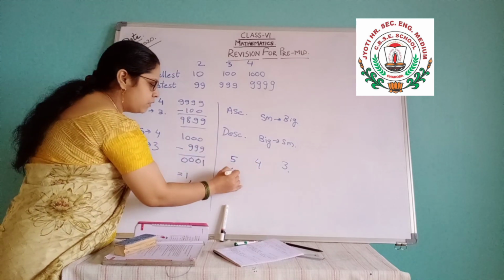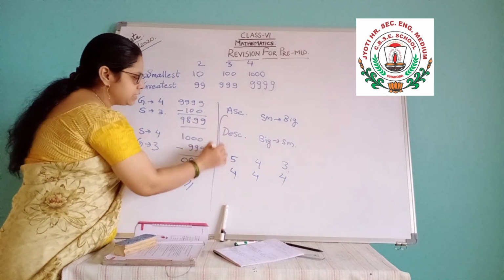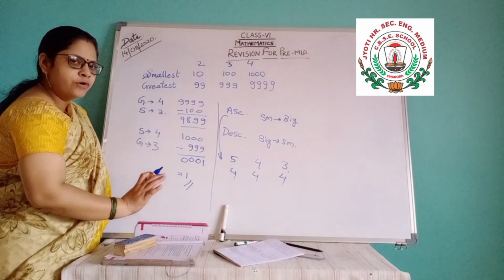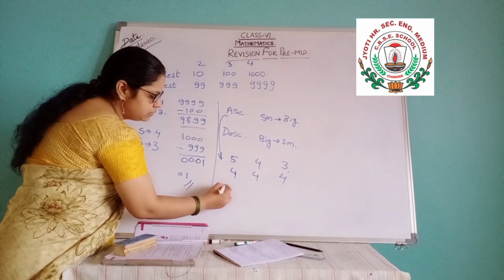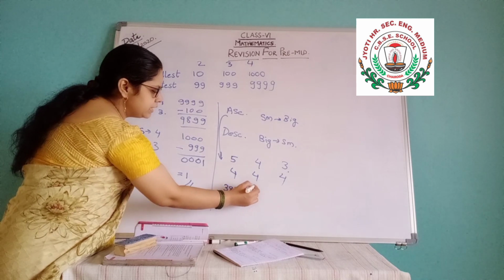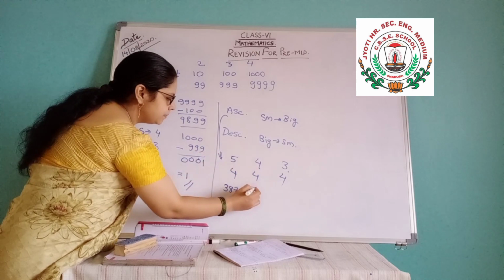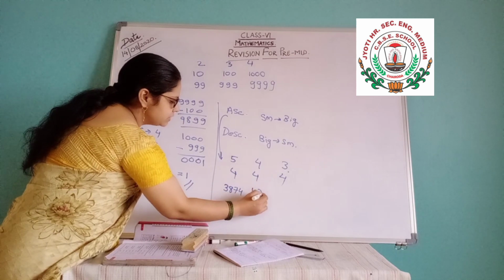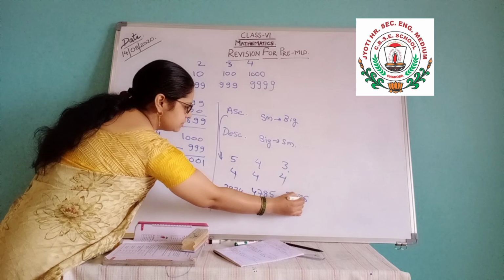Or else if all are having 4 digits, then I am telling for this ascending, smaller to bigger. All are having 4 digits. Then what you will see is which number is having the smaller digit in the beginning, like 3874, then 4785, then next 5876, something like that.